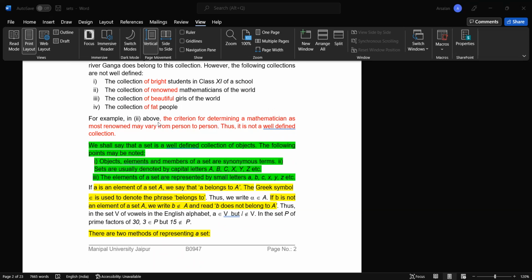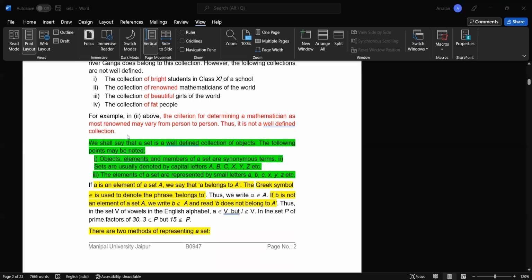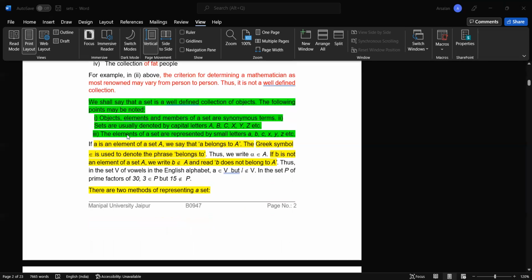For example, in the second above, the criteria for determining a mathematician as most renowned may vary from person to person. That is, it is not a well-defined collection. That's why these collections are not considered to be a set. We shall say that a set is a well-defined collection of objects. The following points may be noted. First, objects, elements, and members of a set are synonymous terms, which means all three terms refer to a single thing.